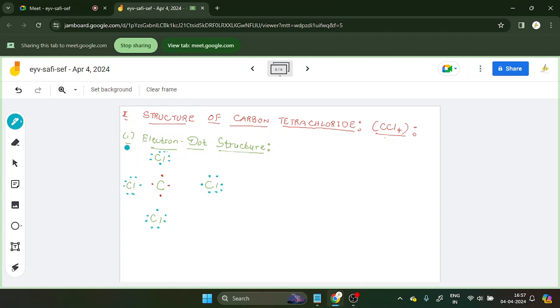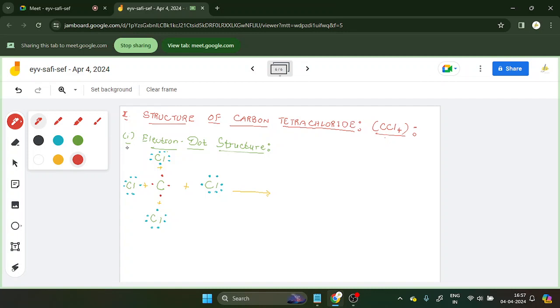So when they combine together, this is the chlorine. First it will get combined together like this. I'm going to add them like this. Clear? And after addition, what is going to happen? They will combine together, obviously.